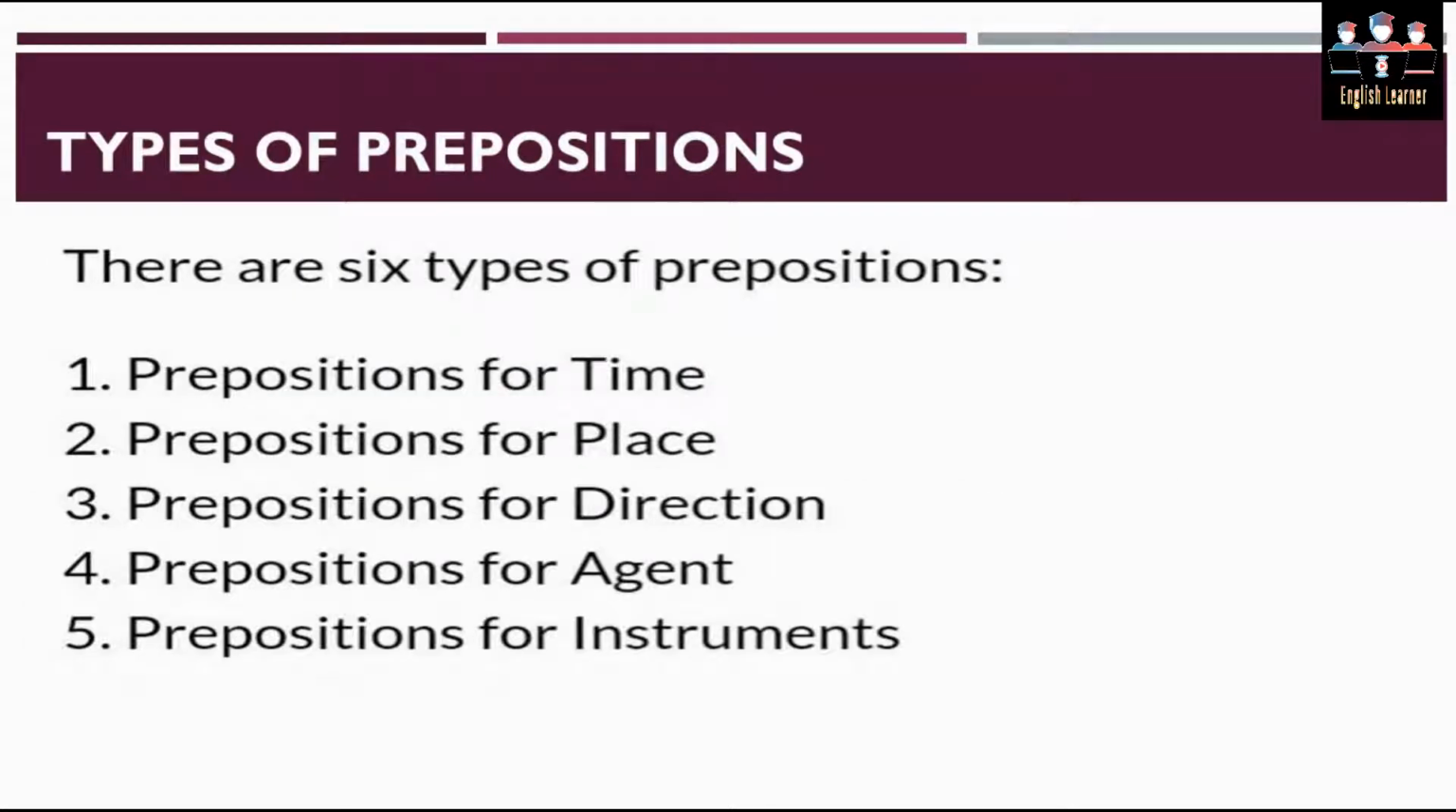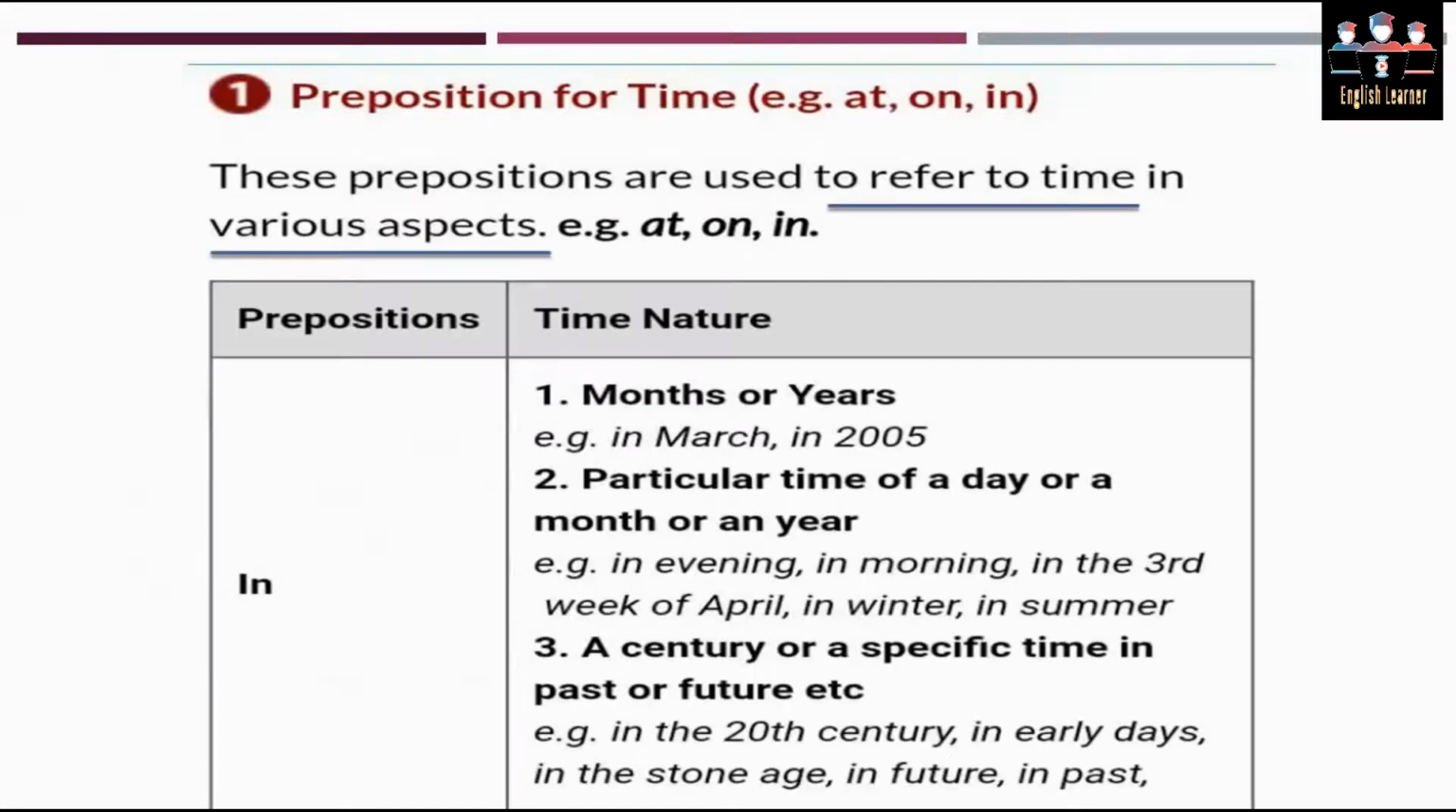So we have actually 5 types of prepositions. Number 1 is preposition for time, that is obviously going to tell us the time. Number 2, preposition for place, that is used for the place. Number 3, preposition of direction. Whenever a noun or pronoun is given a direction, then we may use preposition of direction. Number 4, preposition of agent. It acts like an agent between two different parts of the structure of the sentence. Number 5, preposition for instruments. Now we are going to study each type in detail.